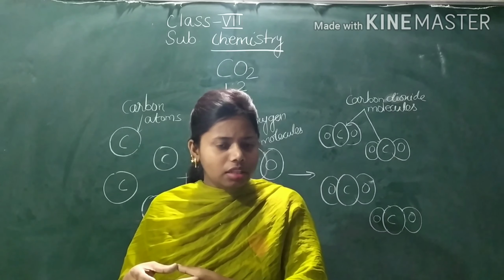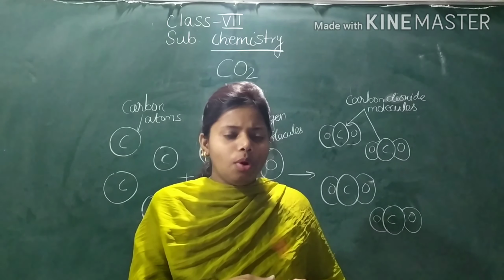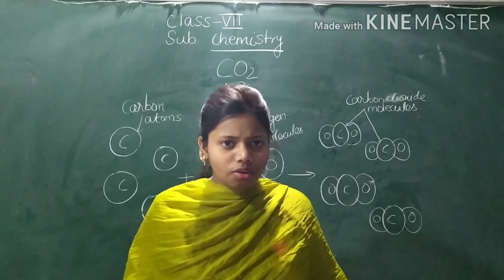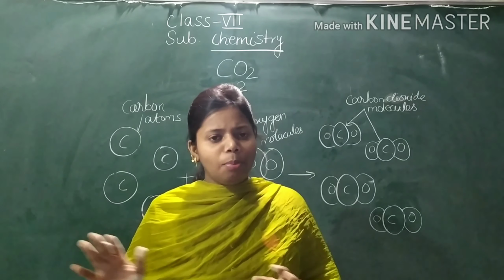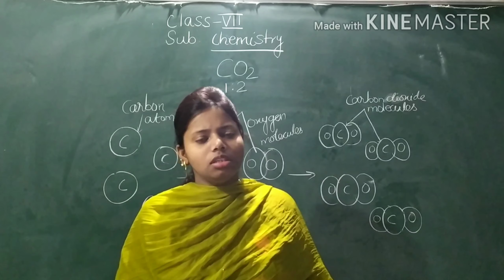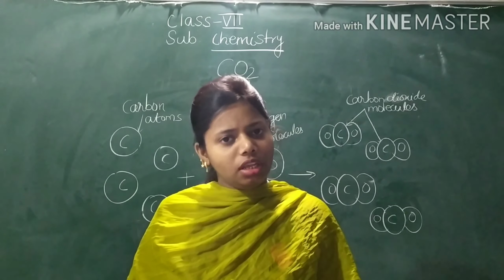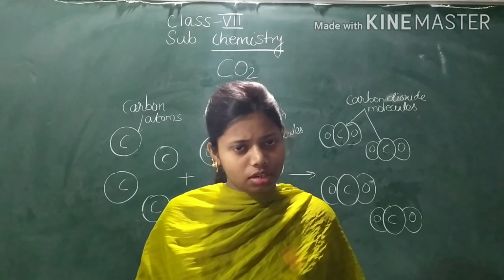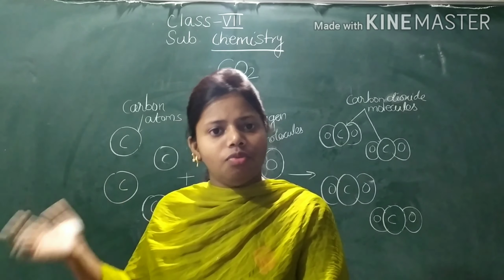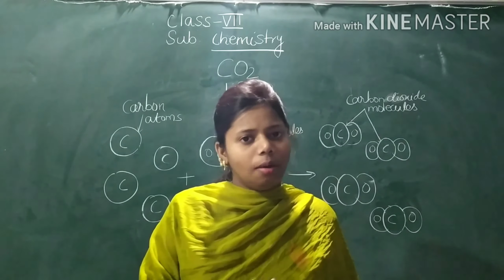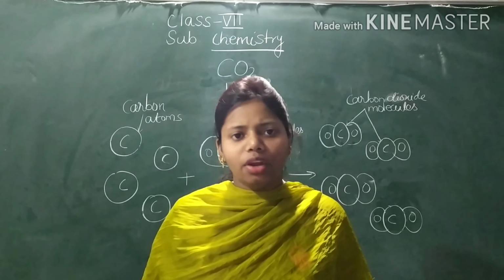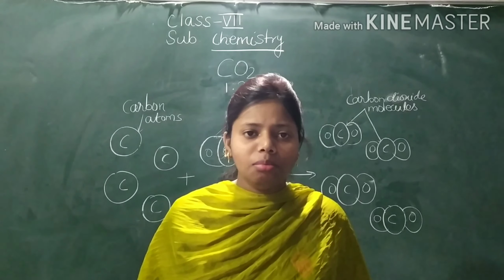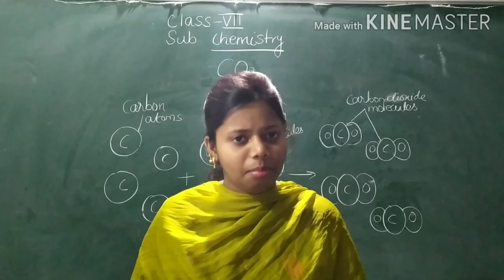But when they combine together, they form a compound, that is water, H2O, and water is not a supporter of burning, rather it cuts off the burning. So the properties of a compound differ from those of its constituent elements. Before, whatever the property was, it will be totally different when it forms a compound. You have seen, I have shown the example of water. Now, the elements present in a compound cannot be separated by any physical means. They can be separated by a chemical method.